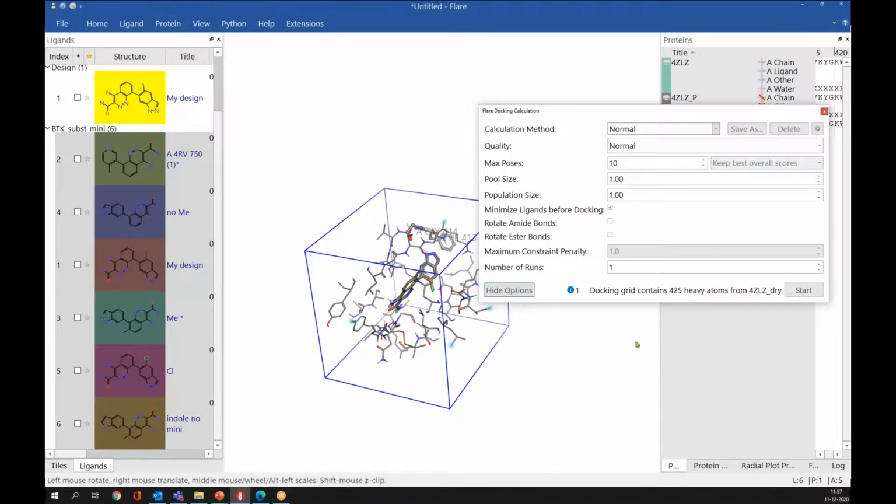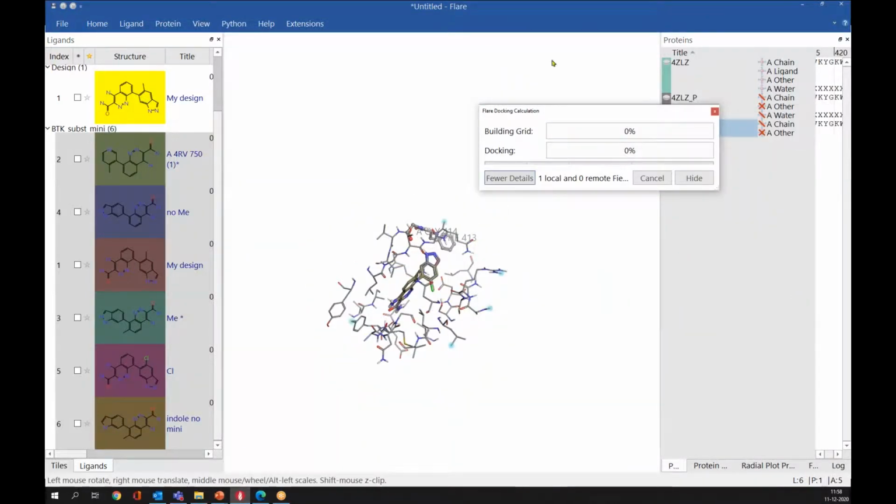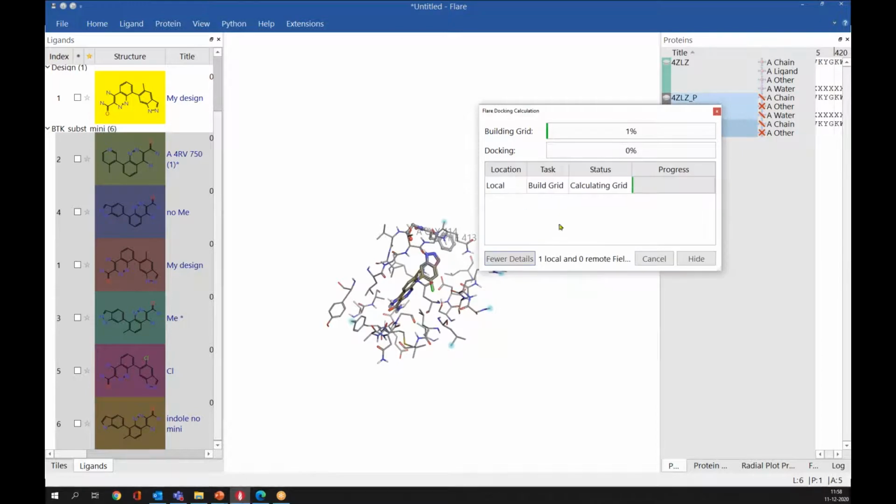So after selecting all these parameters, I can simply press. Here you can find the information on how many atoms are there in the grid and which protein has been selected for the docking. After this, you can simply press start and this will start building your grid. You can see the details here, what's going on at the moment. This will take some time, so I'm not going to wait for it. I will cancel it.